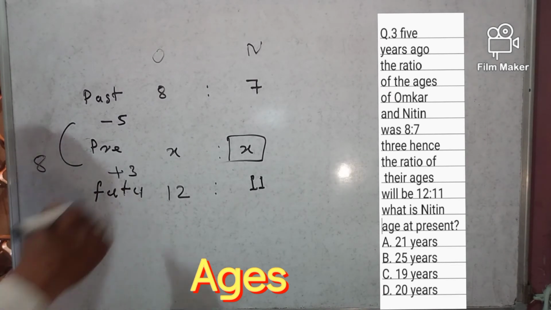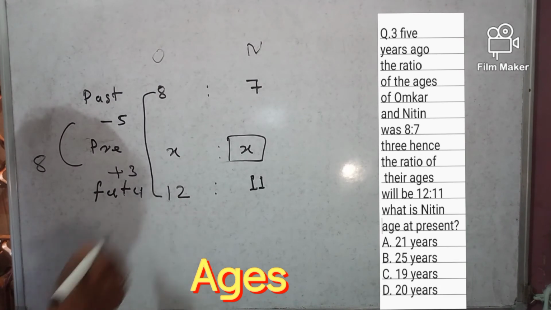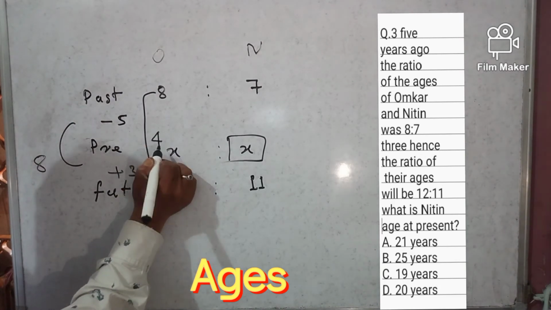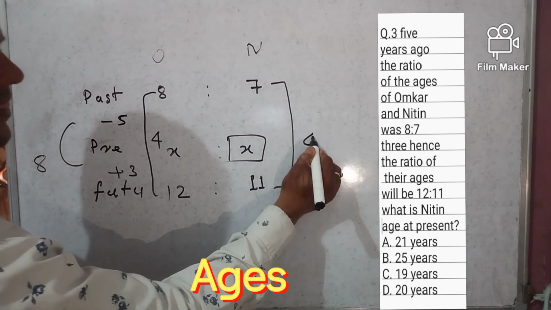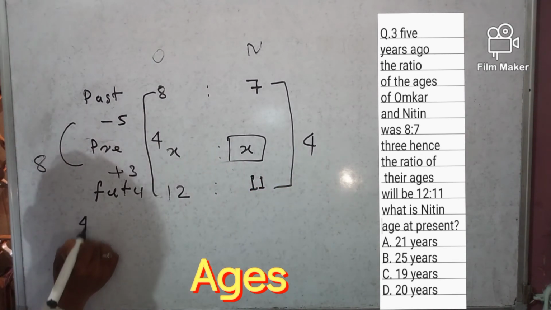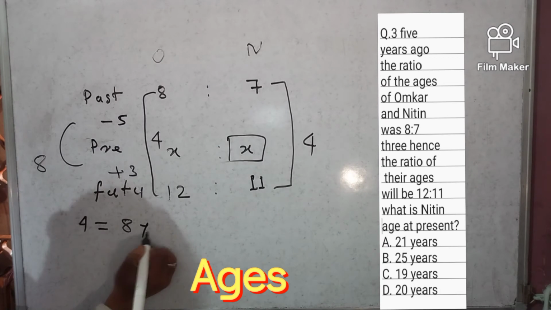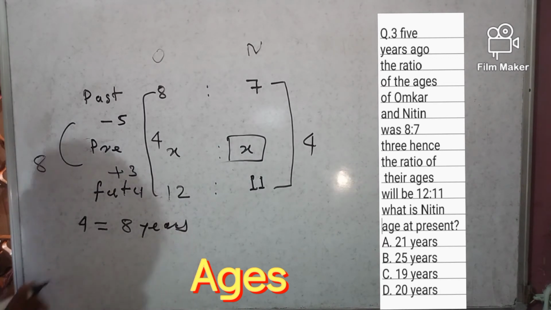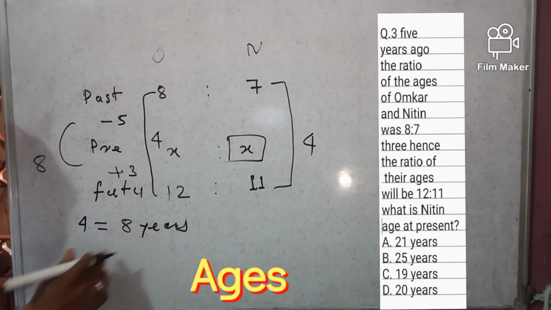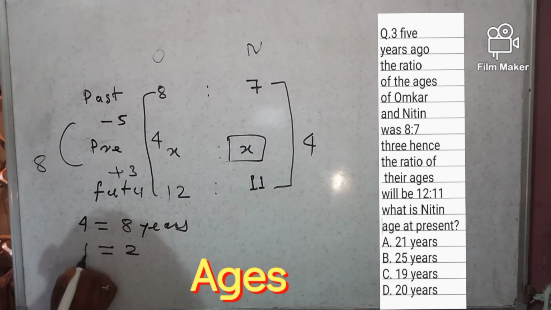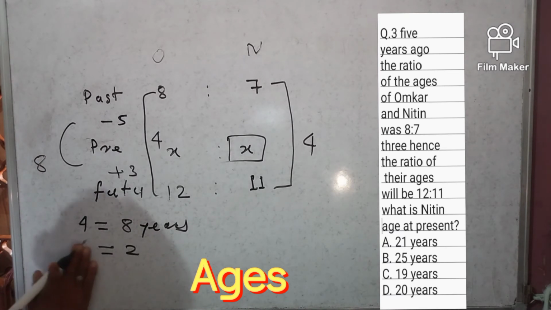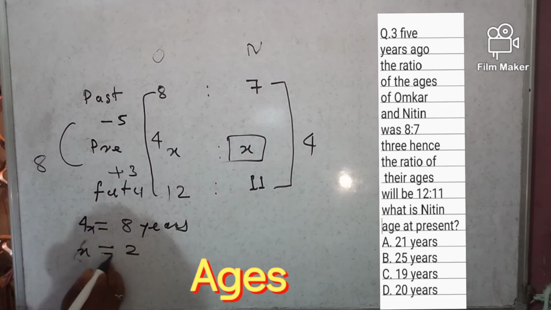What is the difference between 8 and 12? 4. And the difference between 7 and 11? 4. So 4 denotes 8 years. So 1 unit will be 2. Suppose this is x, 4x is 8, so x is equal to 2.